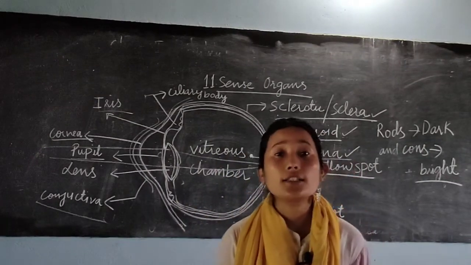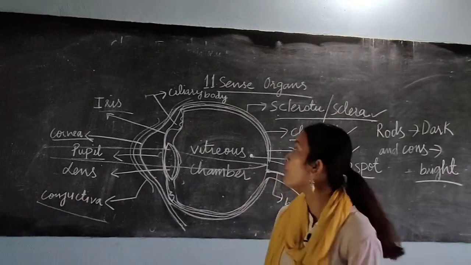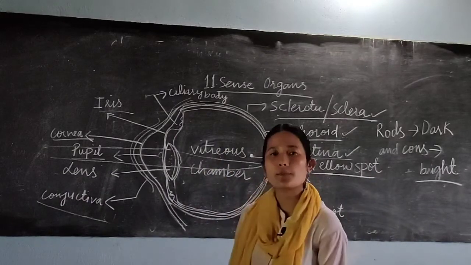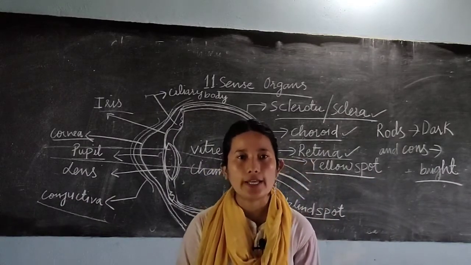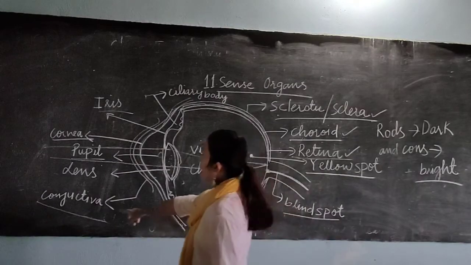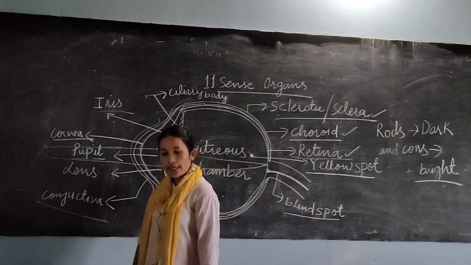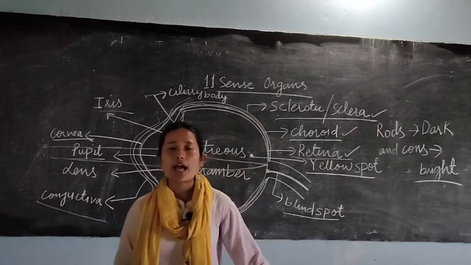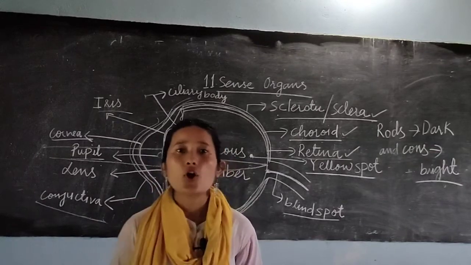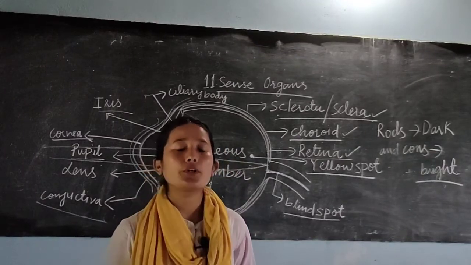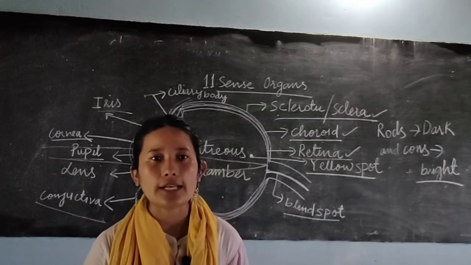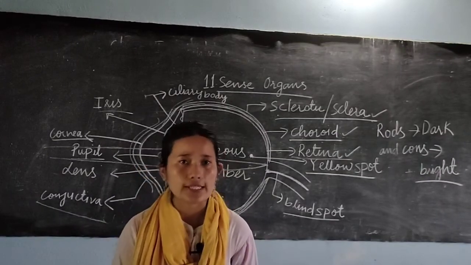Now, other than your cornea, you have one more protective transparent layer outside the cornea, known as the conjunctiva. Sometimes reddening of the eye takes place. In that case, we tell you to wear specs and not come to school for a few days.